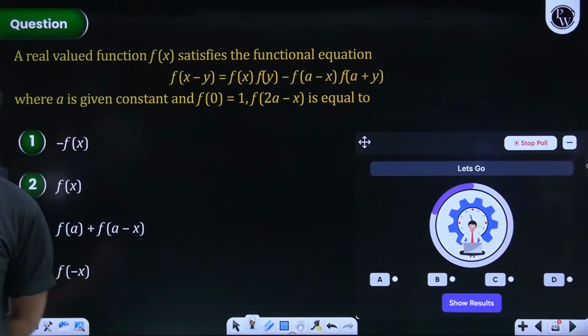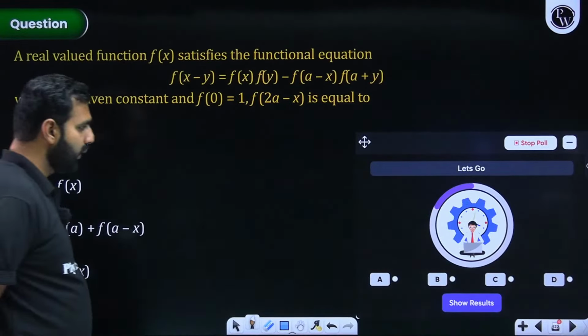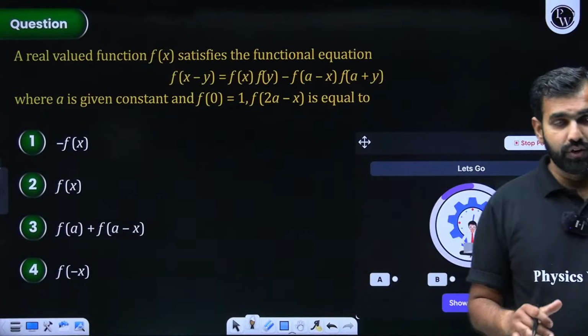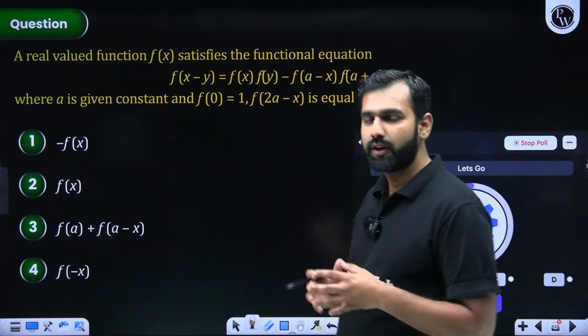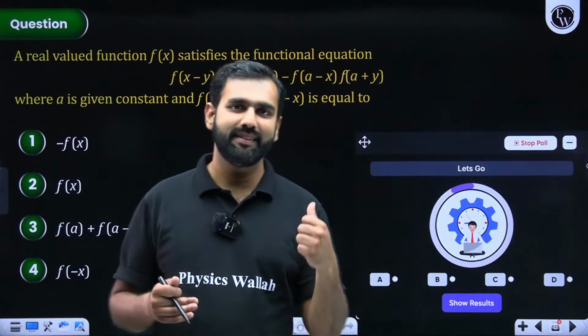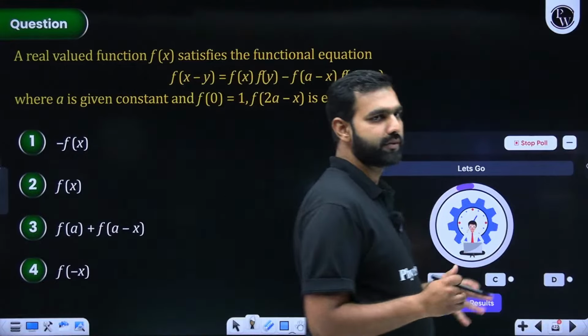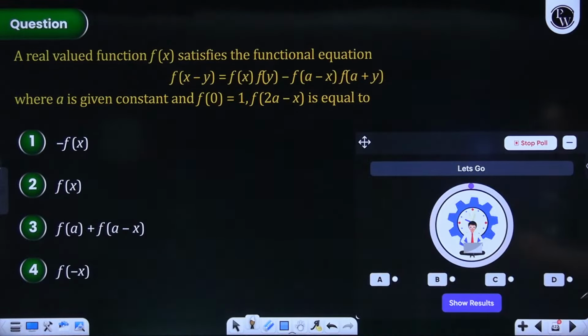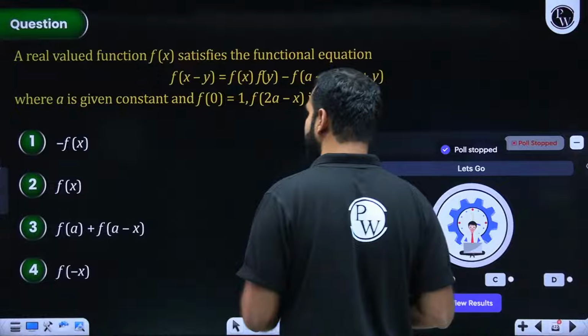We are revising calculus. Okay, Ayush, good. We are revising calculus with the help of PYQs, previous year's questions. In the first part of this video, calculus 1, we have done all the theory of calculus, and in this second session we are revising entire calculus with a lot of questions. So I think we have started receiving the answers, and now we can see the results.